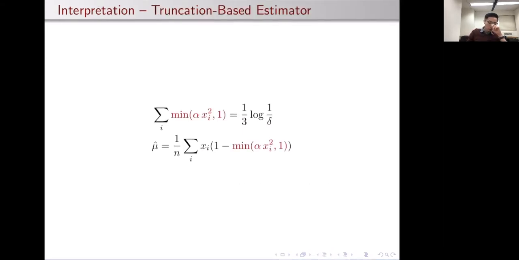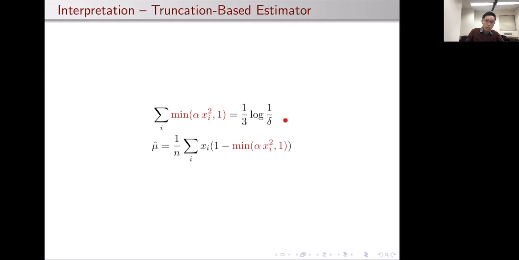So I'd like to draw attention to the second equation, where we actually compute the mean estimate. Just for now, ignore the 1 minus min term, the multiplicative term. What we end up with is just the sample mean. So what this means for our estimator is that it truncates, for each sample, some fraction of the sample before computing the sample mean. Now the question is, how do we decide how much of each sample we are going to truncate? And that is governed by the first equation.